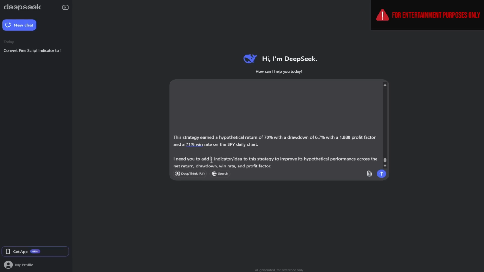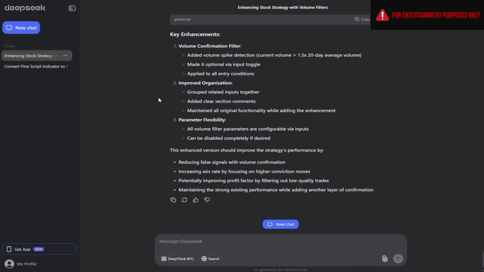So the stage is set for challenge number 2, which is the medium test for Deepseek AI. Now we've already gone over the conditions that Deepseek needs to achieve in order to get a perfect score on this challenge. So let's go ahead and submit our prompt and see if Deepseek can beat the medium test. Alright, so Deepseek has finished giving us back its enhanced code, and we can see Deepseek added a volume confirmation filter. So it added volume spike detection, requiring current volume to be 1.5 times greater than the 20-day average volume.